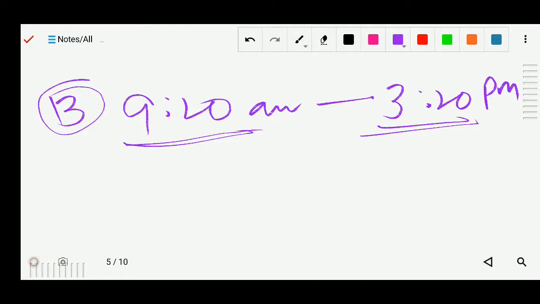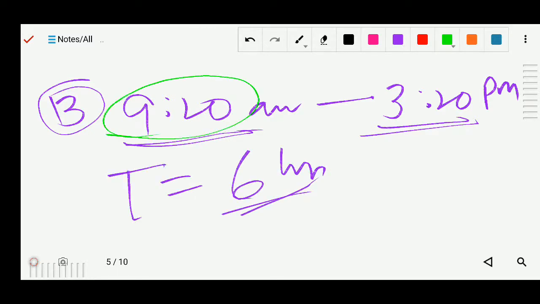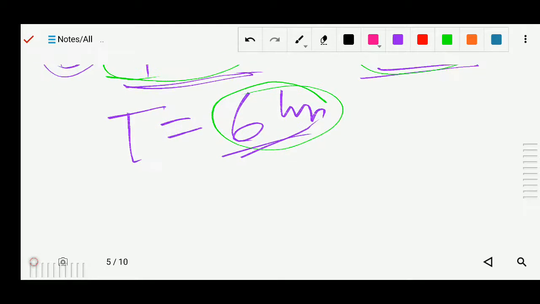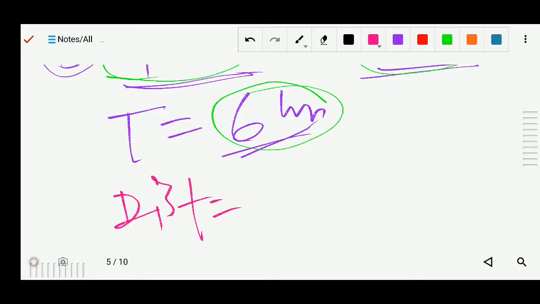9, 10, 11, 12, then 1, 2, 3. So what is the total time? We have 6 hours. So between 9:20 and 3:20, the total time is 6 hours. Okay. Now the speed is also given, so we can find the distance. In question number 13 you can see the speed is given. What is the speed? 75 km per hour.